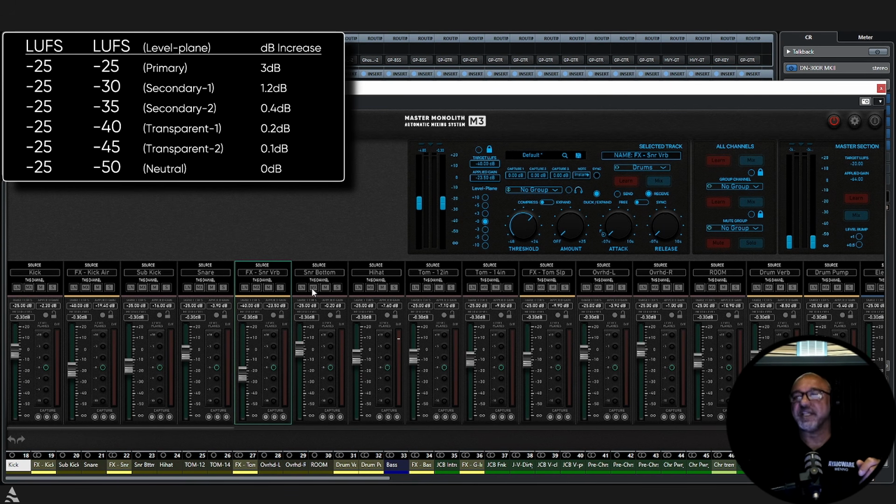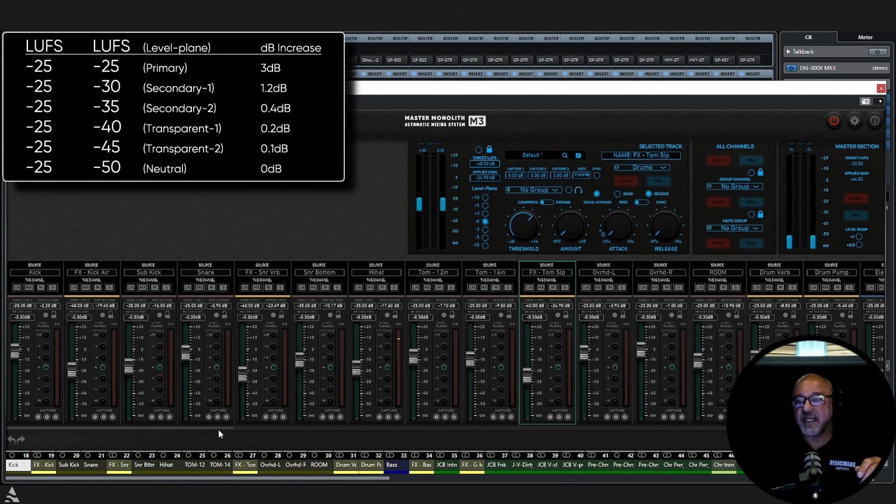Okay, anyways, I digress. So again, snare bottom, this is to enhance the snare. So we don't want it as a transparent. We're going to use a secondary 2, minus 35. Okay, mix. All right, so we've already mixed this one. Our hi-hat, again, we want that as an enhancement, because it's really a high-end energy, but we don't want it as a transparent, so it too will go to secondary 2, minus 35. All right. So tom, that's a primary. Tom slap, that is an effect, so we want that at transparent 1 as well, minus 40.